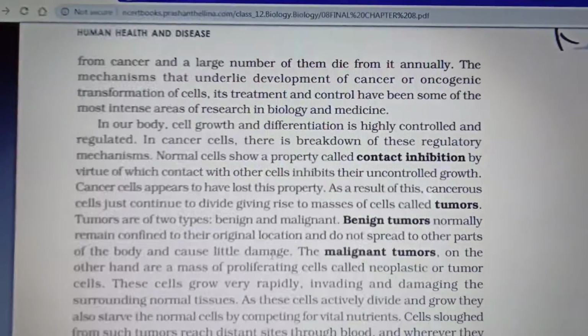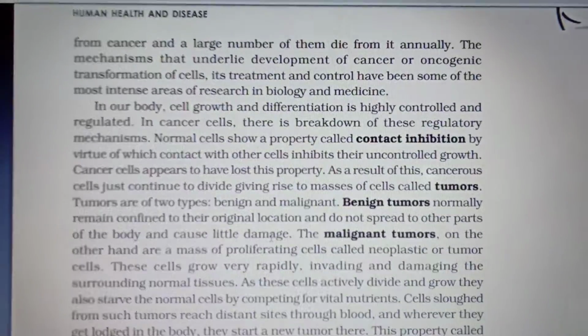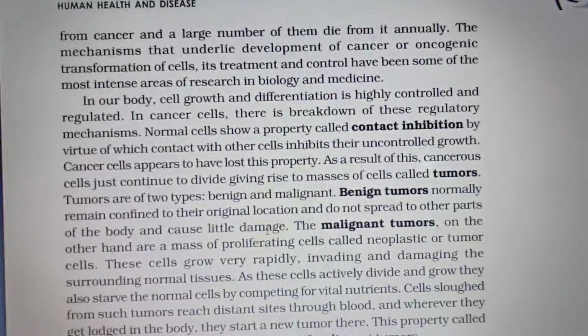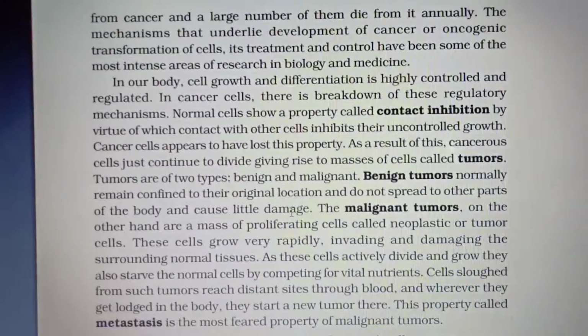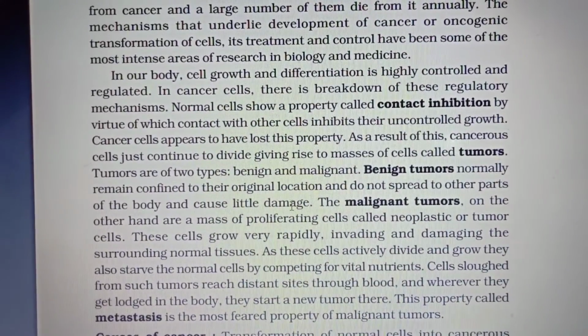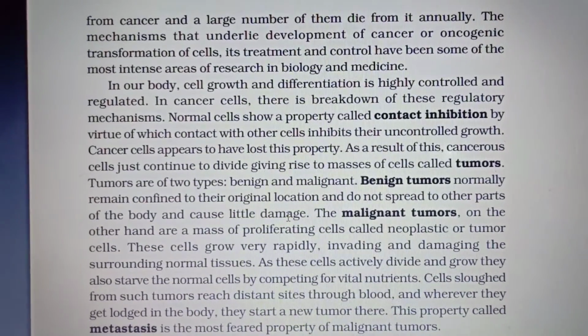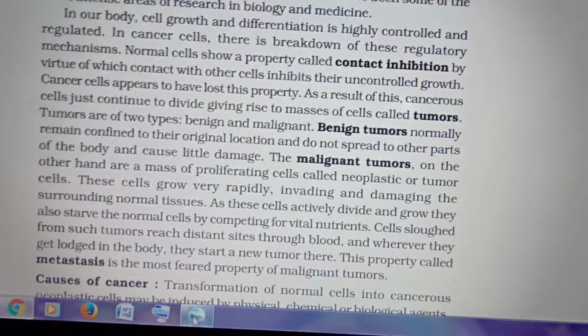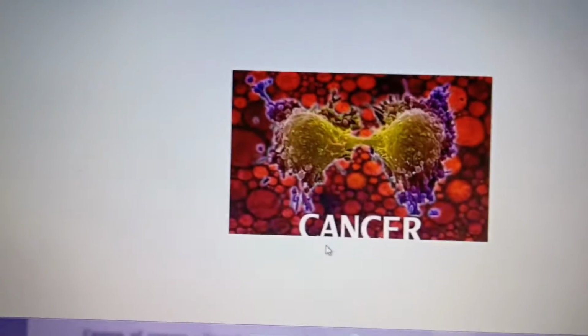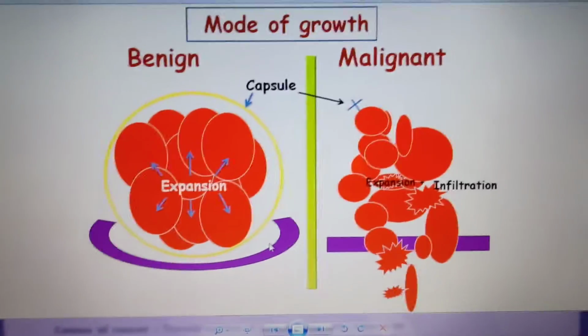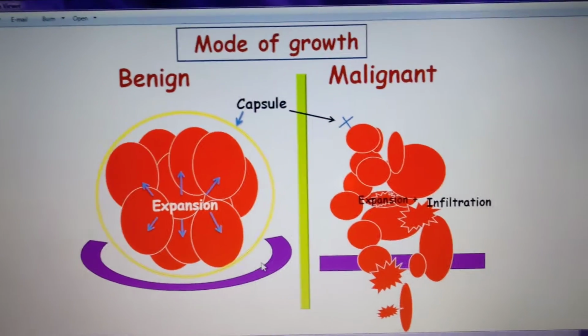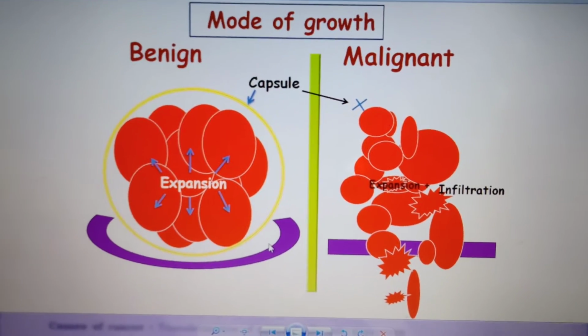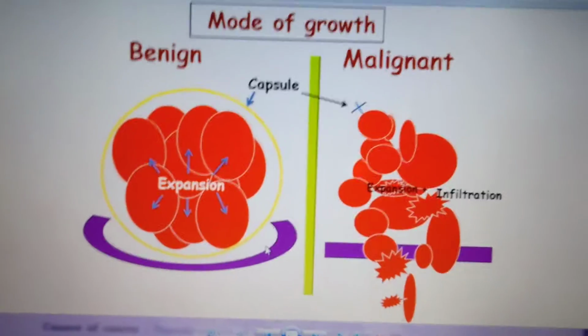As a result, they just continue to divide, giving rise to a mass of cells which are known as tumors. That is what we call tumors. And today we are going to see two types of tumors, benign and malignant. I am going to tell you the differences between these two tumors.